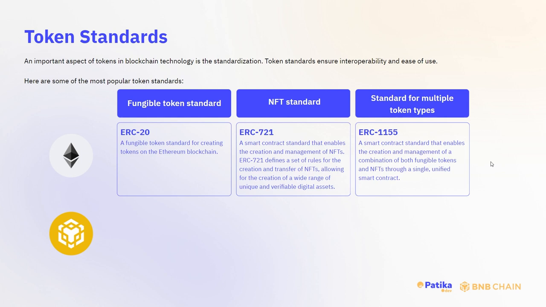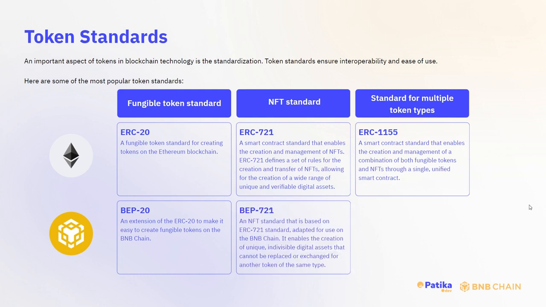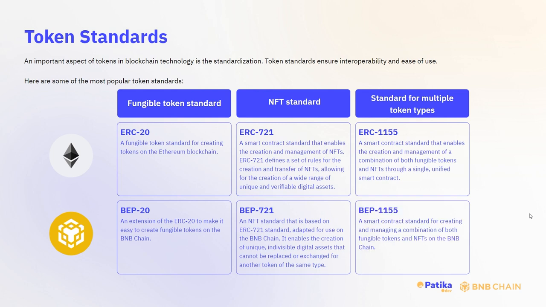What about BNB chain? BEP-20. It's an extension of ERC-20 to make it easy to create fungible tokens on the BNB chain. BEP-721. It's an NFT standard that is based on the ERC-721 standard, adapted for use on the BNB chain. It enables the creation of unique, indivisible digital assets that cannot be replaced or exchanged for another token of the same type.